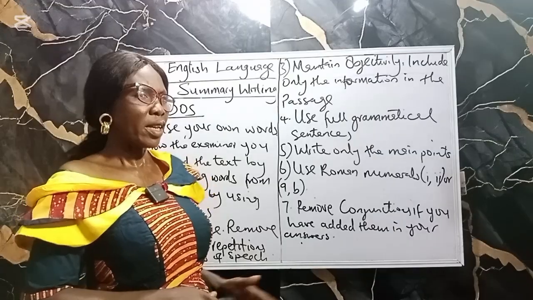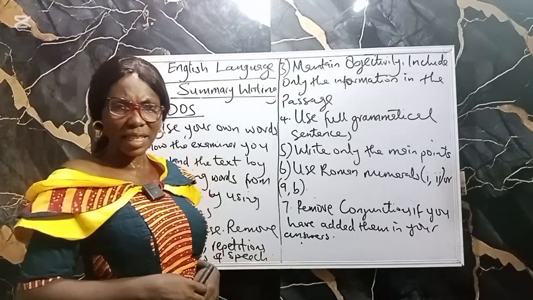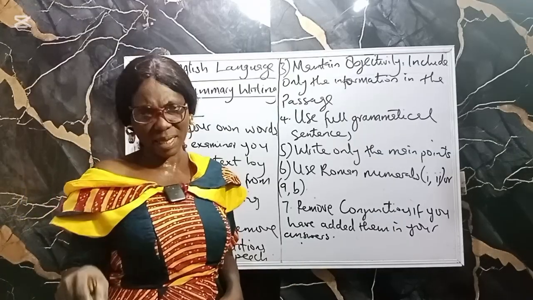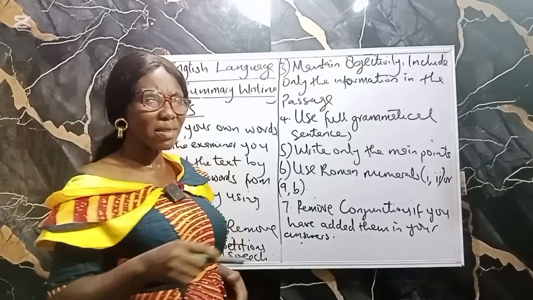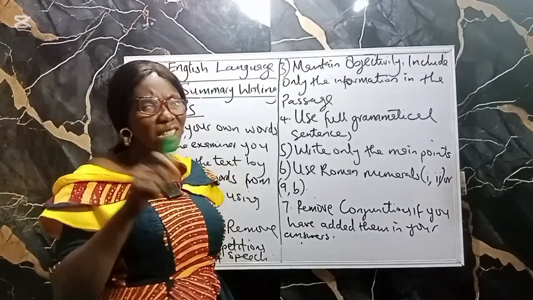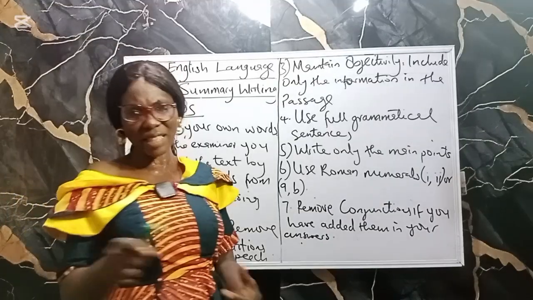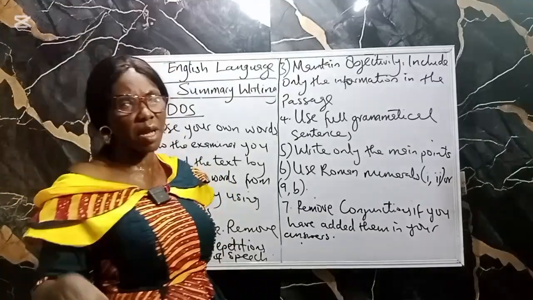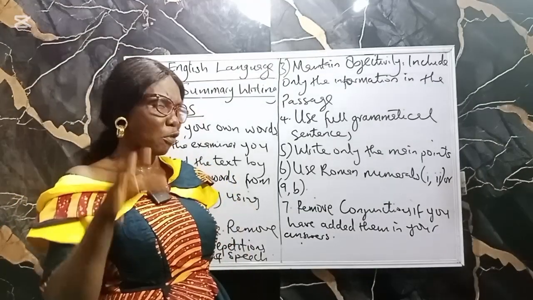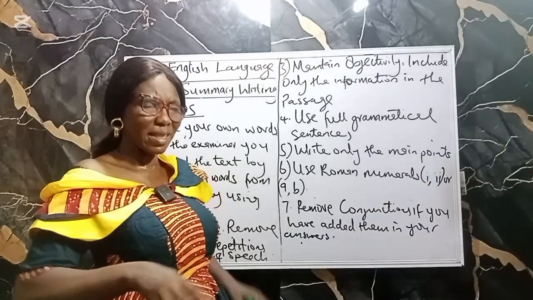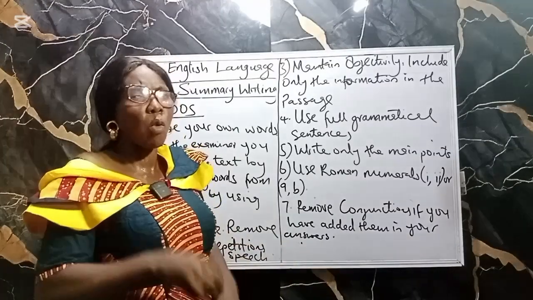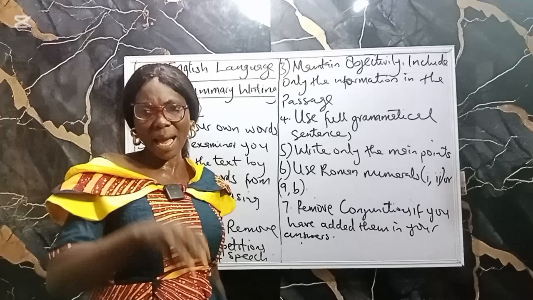For example, if the writer said something like, what are the causes? And then the writer now says, first, the writer is somehow leading you to the main point. And when he says in addition, he's also leading you to the main point. It is just left for you to find out exactly the information the writer wants you to get from that